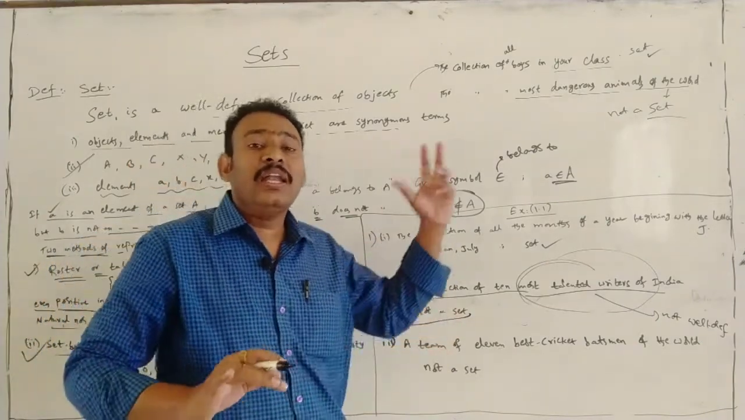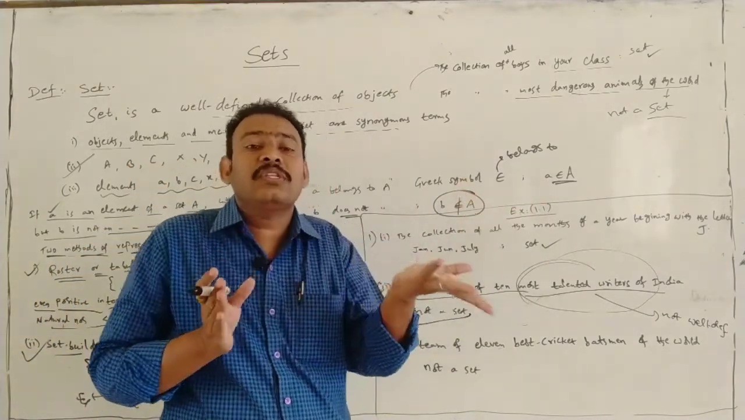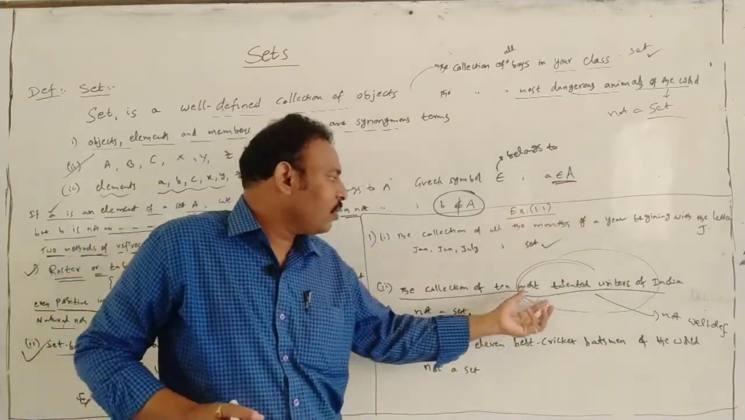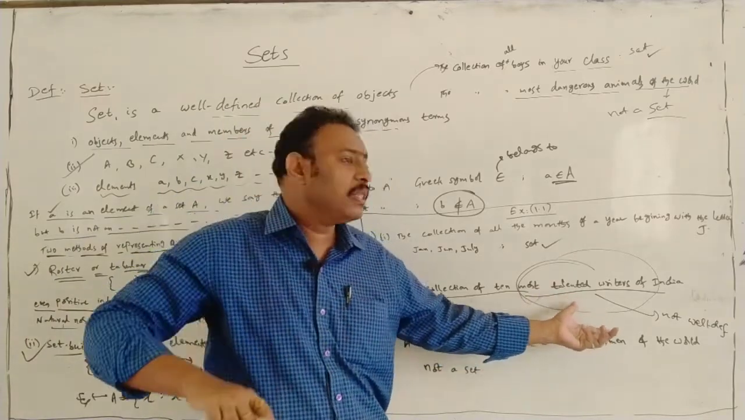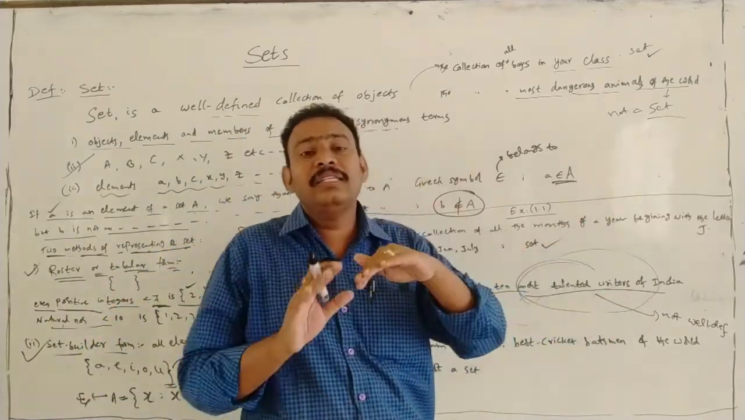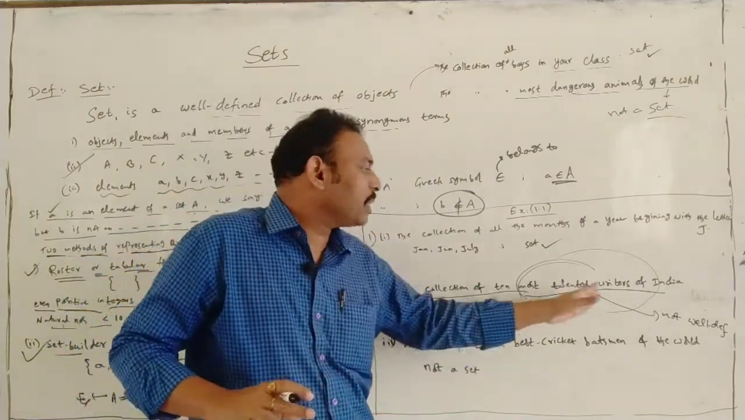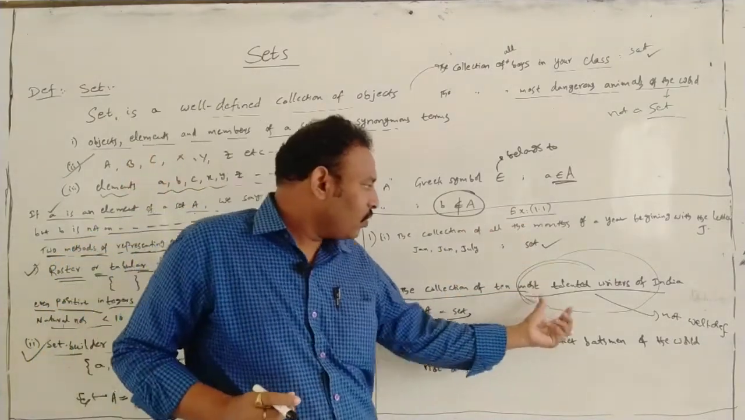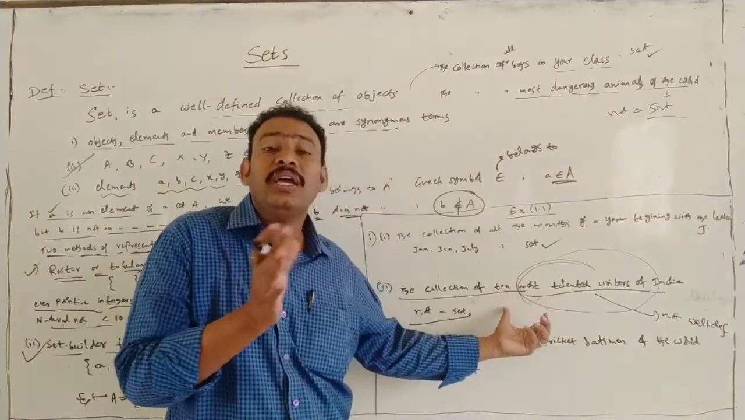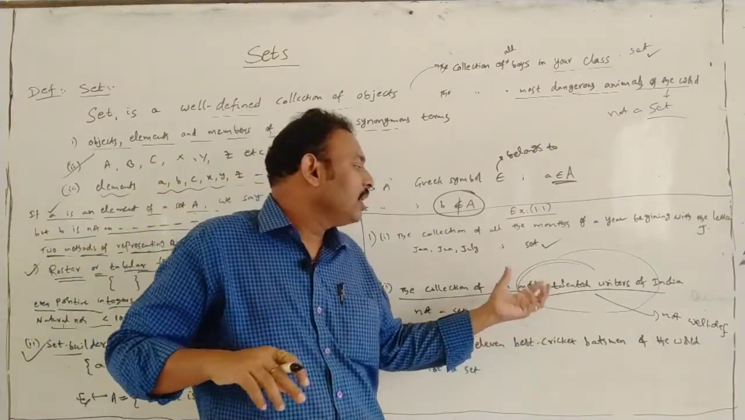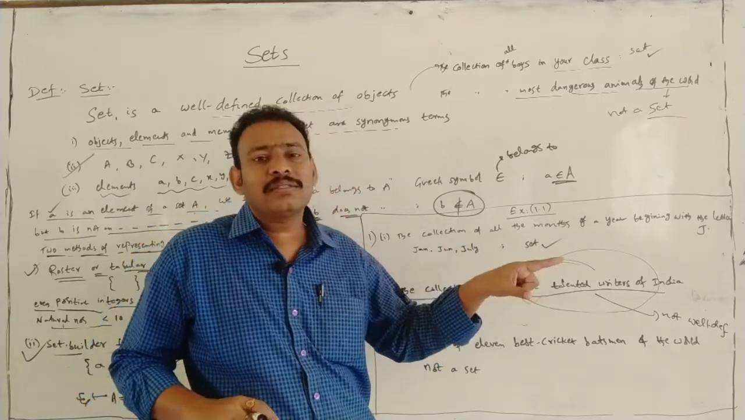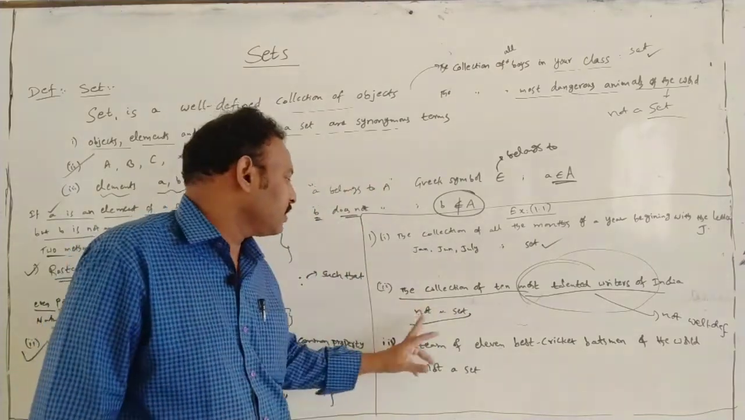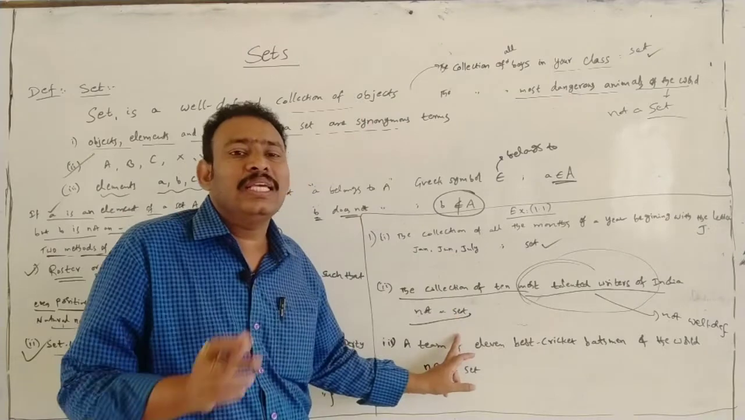Is it clear? Most talented varies from person to person. One person is talented in mathematics, one person is talented in science. It varies from person to person. So it is not a well-defined thing. We cannot collect here. If you modify this sentence, for example talented writers in a particular stream, then it becomes a set. Now the given thing is not a set.